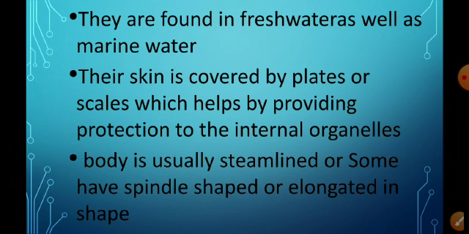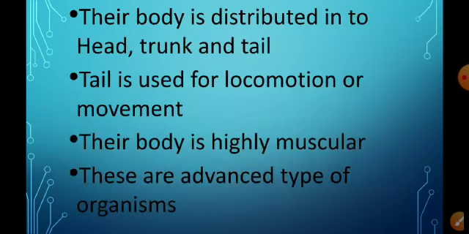Then the body is usually streamlined, some animals are spindle shaped, and some are elongated in shape. Their body is divided into three parts: head, trunk and tail. The first part, the mouth part, is called the head, the middle one is called the trunk, and the last region is called the tail region.